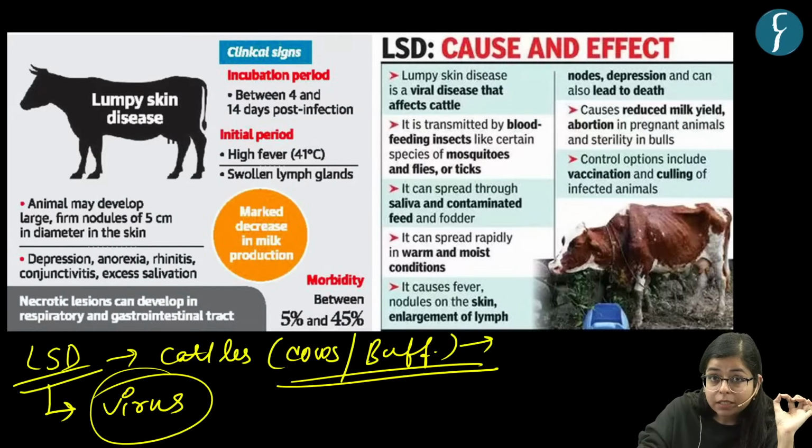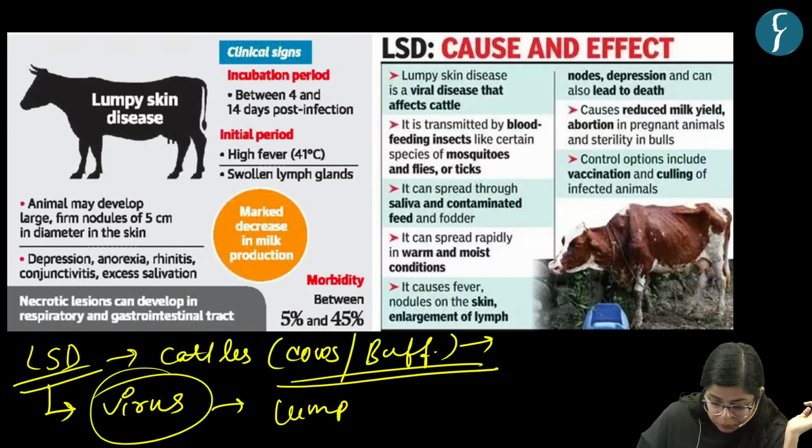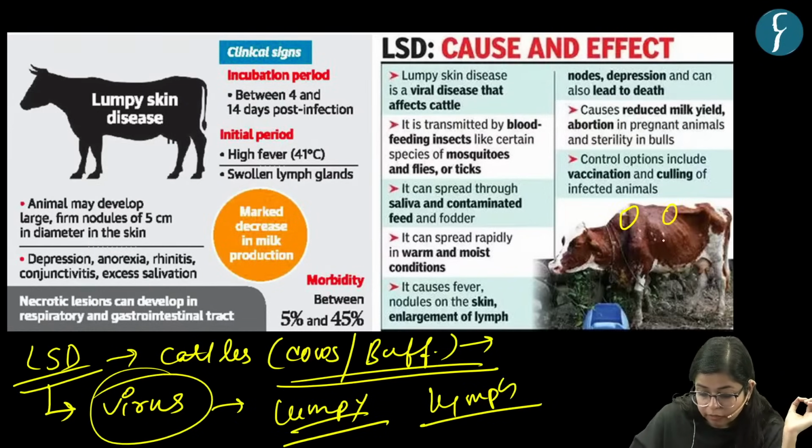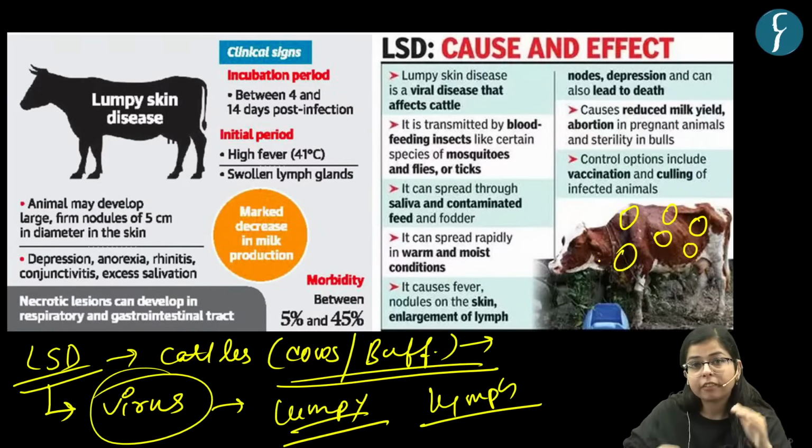Now, what happens in this disease? In this disease, as the name implies, lumpy skin disease, it is infection in the lymph nodes of any cattle, and because of which some protrusion, some kind of protuberance occurs in the skin of the cattle, right?